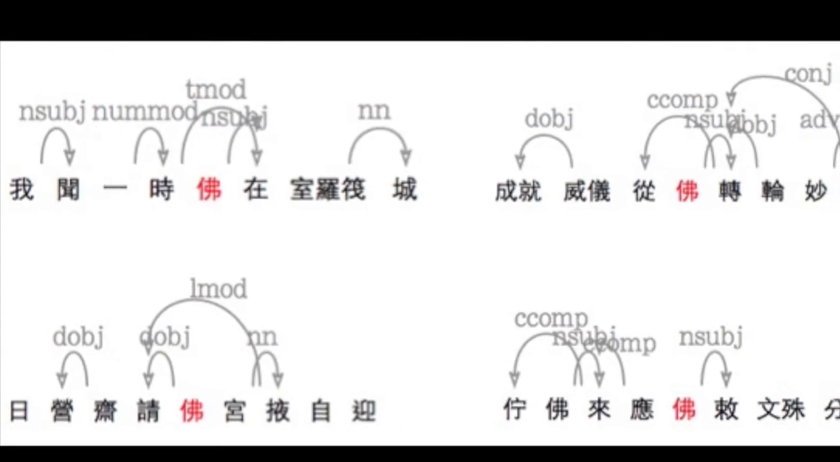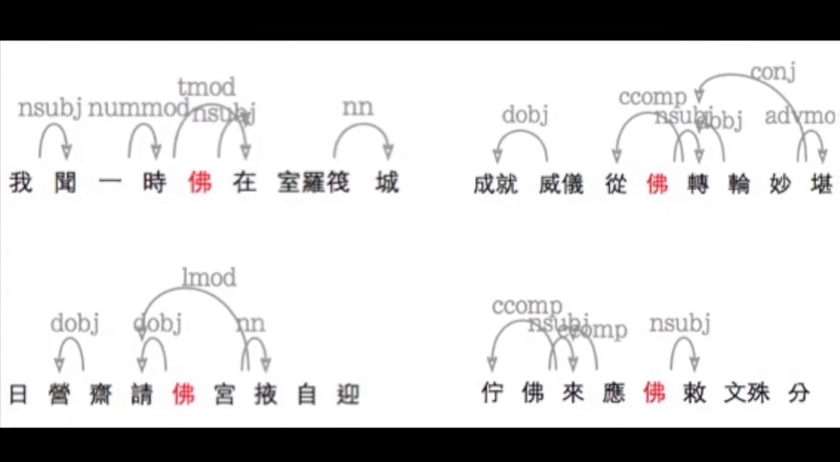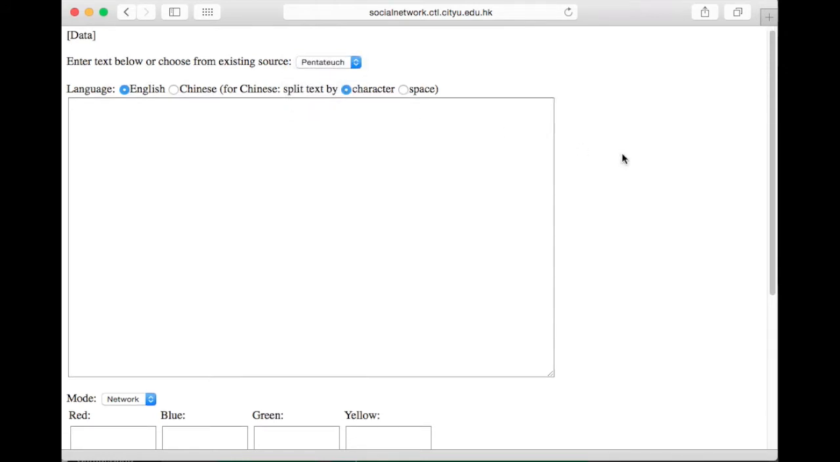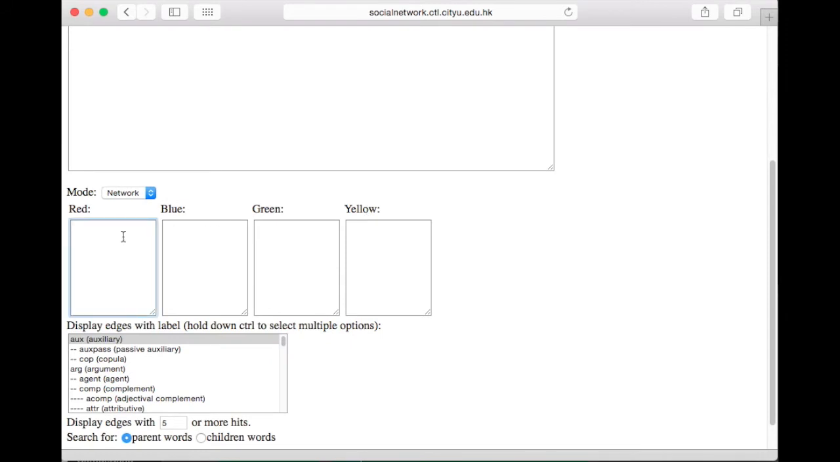This project makes use of treebanks to visualize the relationships of words in a text. This is the web interface of the tool. From the menu, the users can choose which treebank they wish to use, for example, the Old Testament. They can then type in the words they are interested in and select the relationships they want to use.